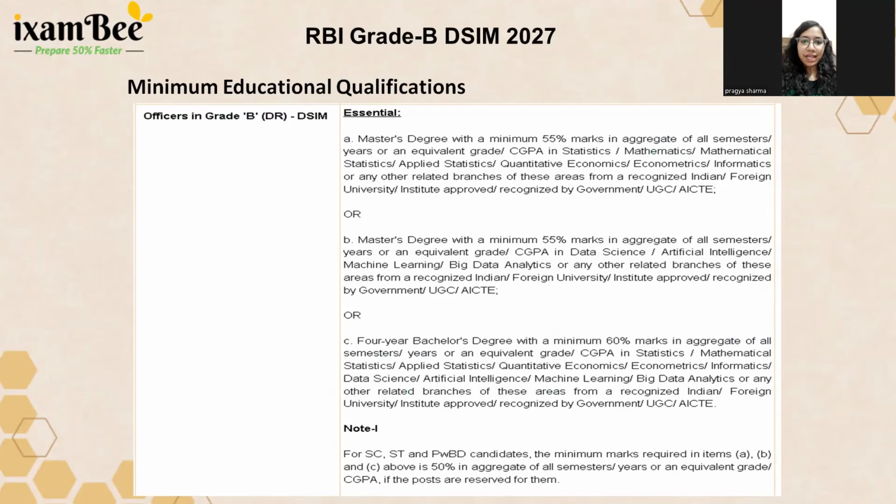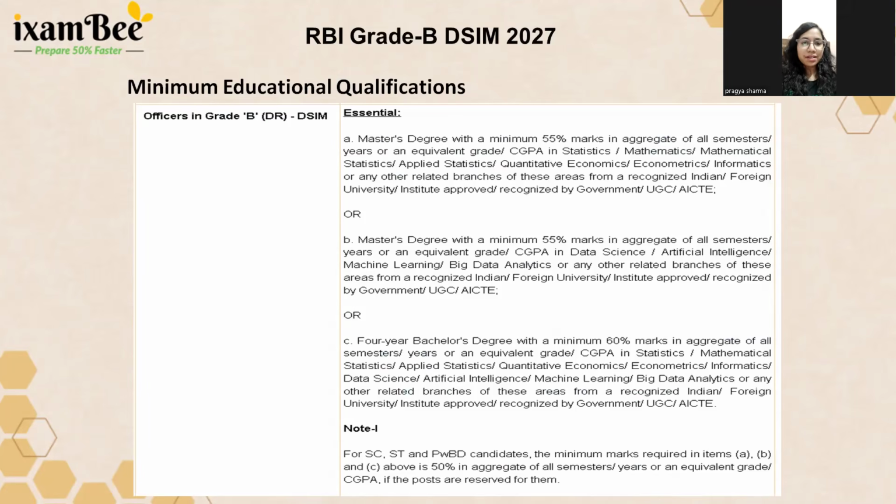Other than that, there are also criteria for students who have a degree or diploma or equivalent grade or CGPA in data science, AI, artificial intelligence, machine learning, big data analytics, or any other relevant branch of these areas. They can apply for this exam. And there is the 4-year bachelor's degree with a minimum of 60% marks.